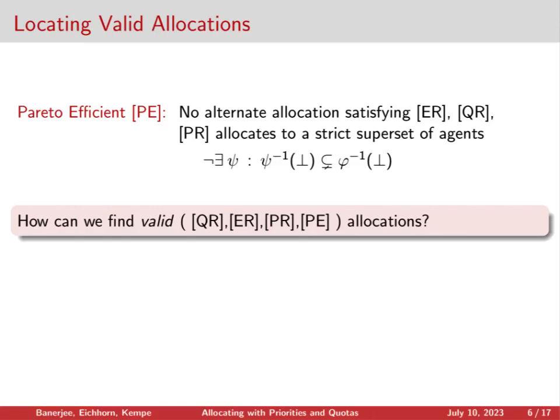And then our goal in our work is to locate allocations with these four properties. So eligibility, quota, and priority respect, as well as Pareto efficiency. And we'll call these valid allocations.